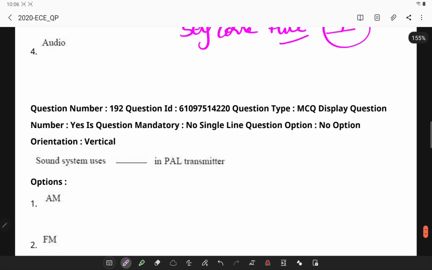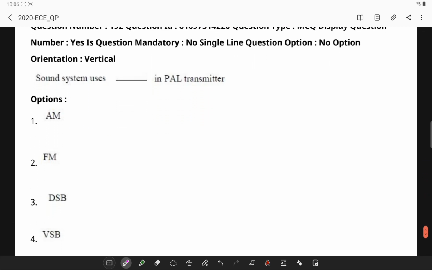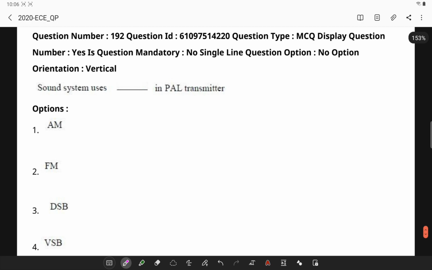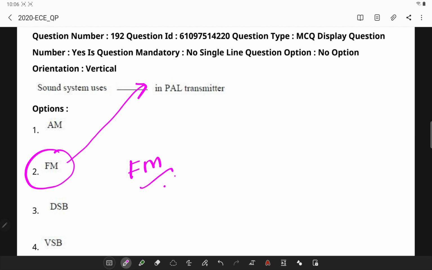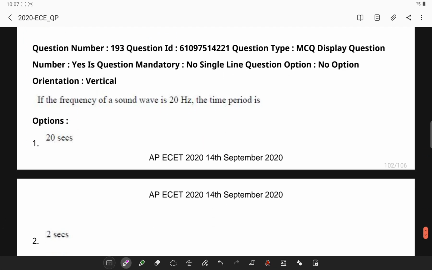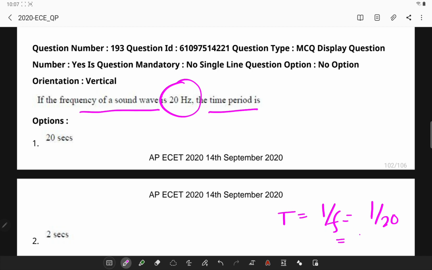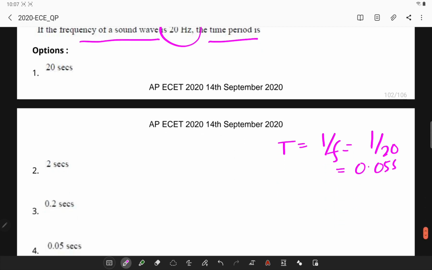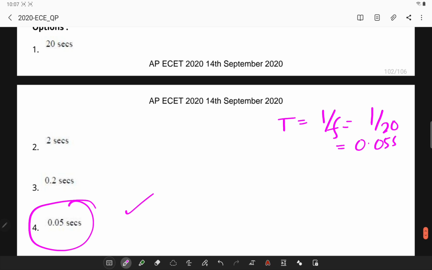The sound system uses which type of modulation in the PAL transmitter? Generally sound in the PAL transmitter is FM in nature. Next, if the frequency of a sound wave is 20 Hz, the time period is very simple. The time period is simply 1 by frequency. Here it is 1 by 20, which is 0.05 seconds. So this is the answer. With this, the questions related to 2020 ECET are completed.